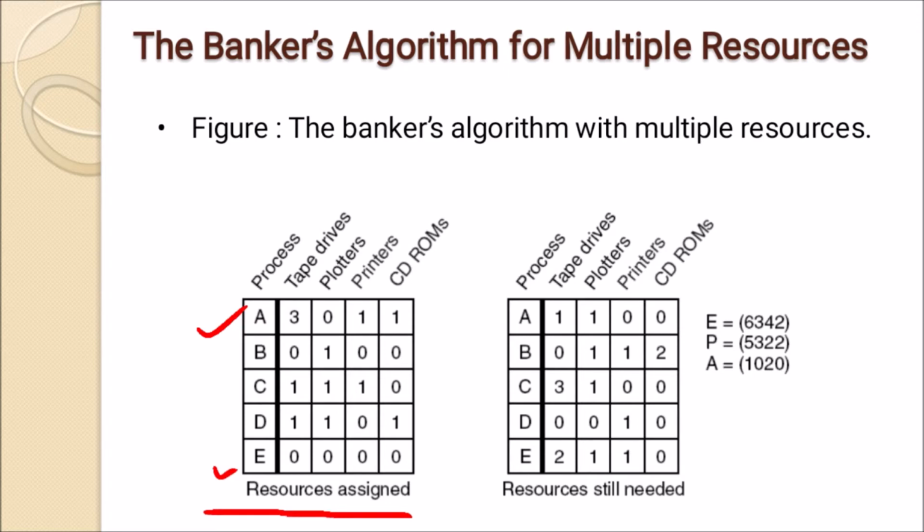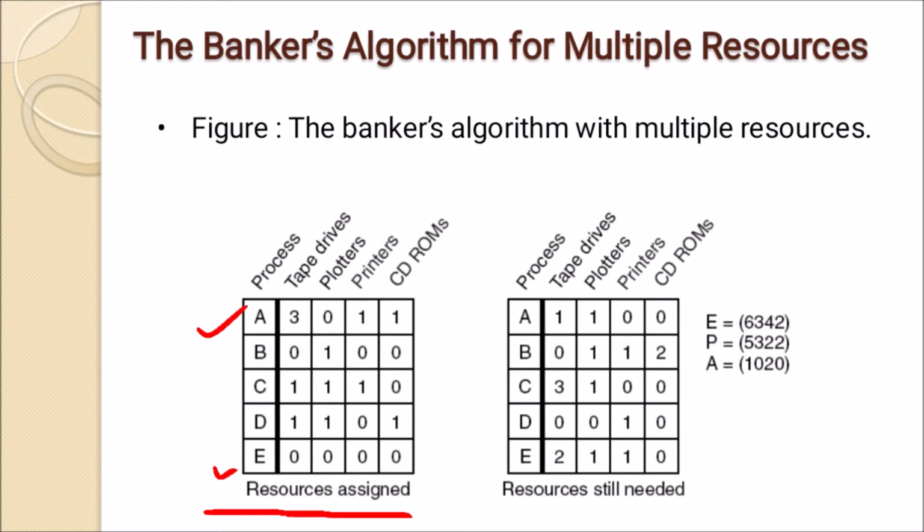For example, process A acquired 3 tape drives, 1 printer, and 1 CD-ROM, and it still needs 1 tape drive and 1 plotter. Process B acquired 1 plotter, but still needs 1 plotter, 1 printer, and 2 CD-ROMs. Process C acquired 1 tape drive, 1 plotter, and 1 printer, but still needs 3 tape drives and 1 plotter.